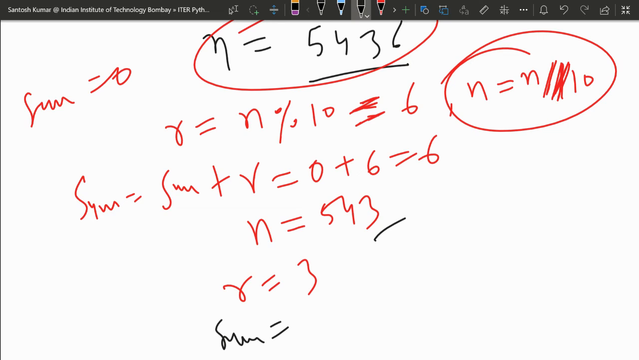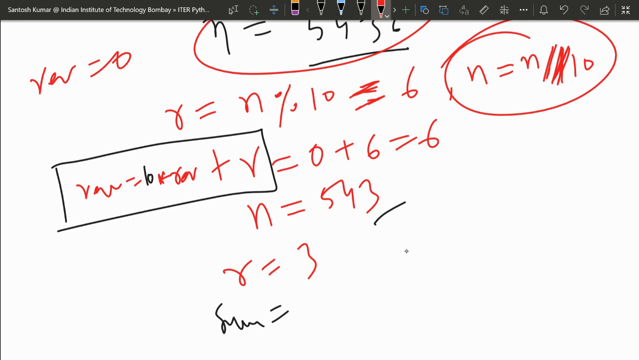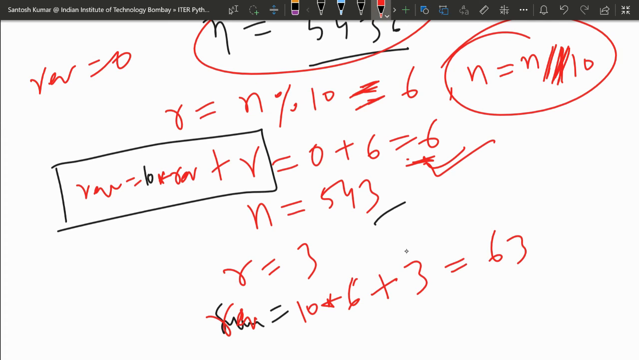And sum is being updated as, sorry, I think 10 into sum plus r. Or you can write something else here, a new variable reverse, REV. So in place of sum, you write REV. REV is equal to 10 into reverse plus r. Let me check whether it is correct. It is 0 plus 6. Now the current value of REV is 6, so 10 into 6 plus r, which is 3, will be 63.